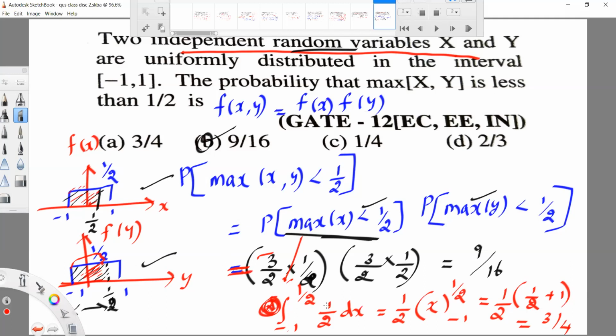So we have to use the integral from -1 to 1/2 of dx. So this value is 3/4, this value is 3/4. Final answer 9/16. So option B is correct. Okay.